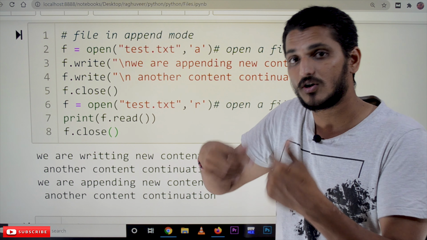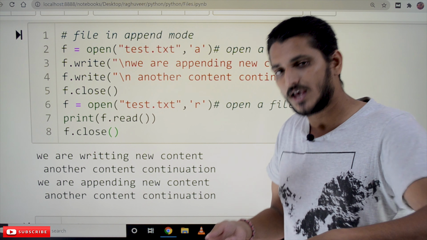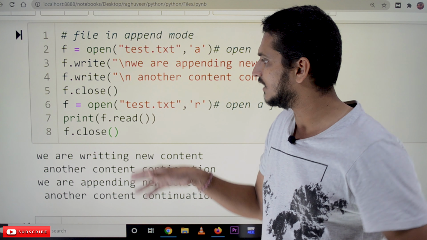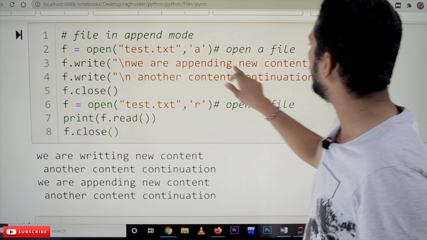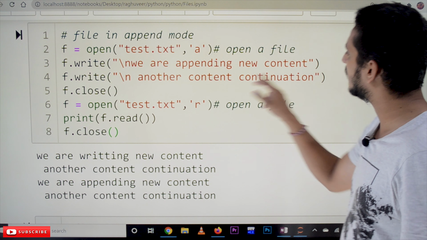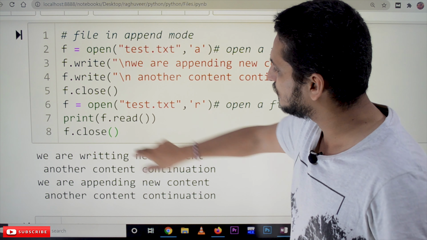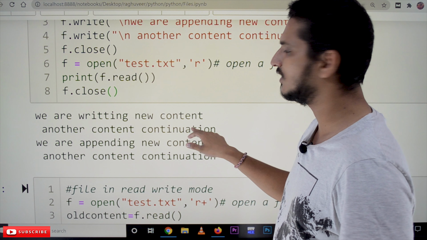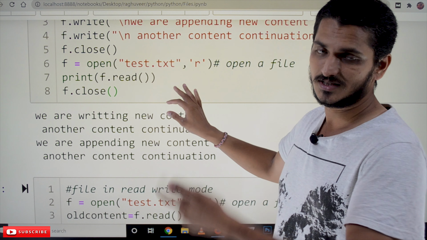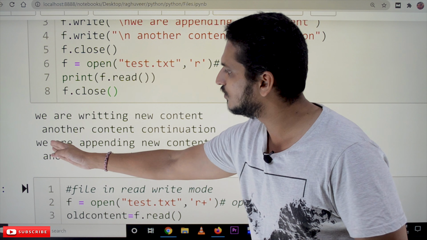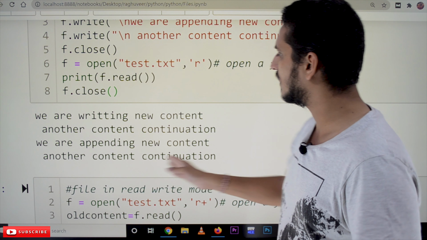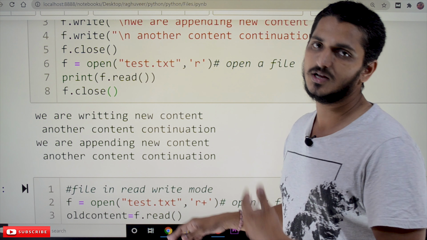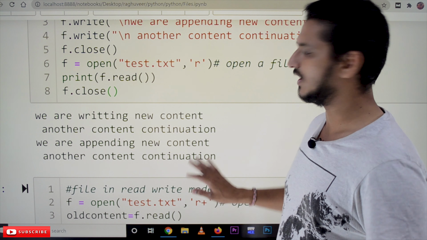If you use f.write, the existing content will stay as it is, and the new content will be added at the end position. That's why with f.write we are appending new content, "another content continuation", and we are displaying the message. This is the content already existing, we are giving the new content, we are appending it. This is the content available in our file after appending the new content.